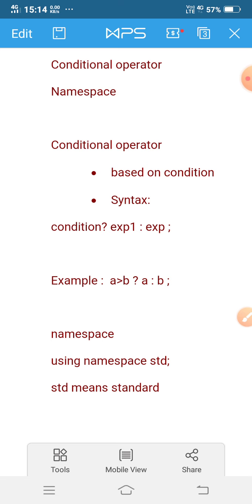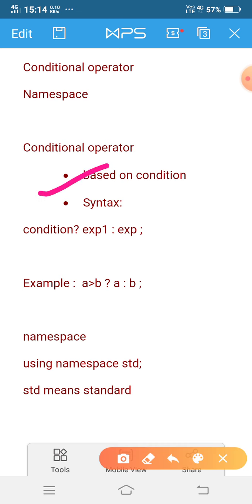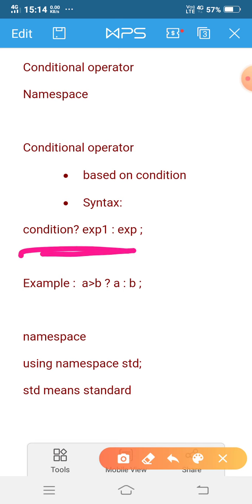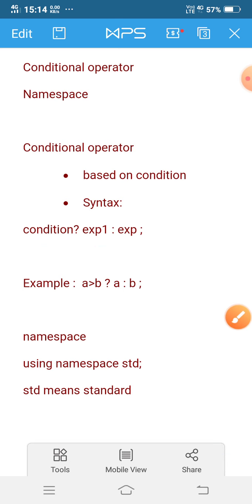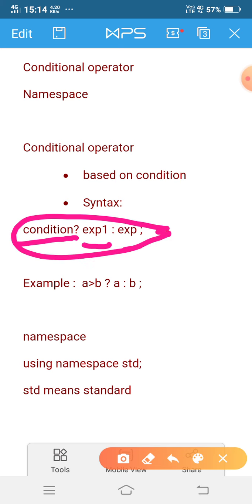So the conditional operator is a ternary operator, which means the conditional operator is also called the ternary operator, and this operator is based on some condition. Okay, see the syntax here. This is the syntax of the conditional operator. Syntax means the rule, the formula which is used in the conditional operator. So the syntax is condition, then question mark, then expression 1, then colon, then expression 2. So this is called the conditional operator syntax.